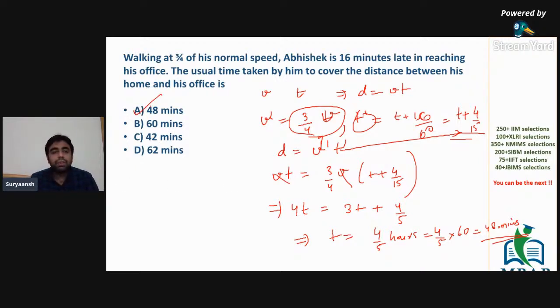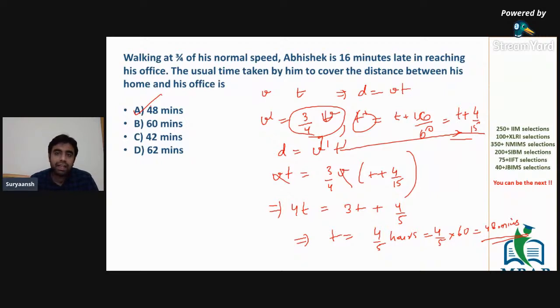All right. So it's a simple question of speed, time, and distance. Initial speed v, initial time t, new speed v dash, new time t dash. We know that the new speed is 3/4, 75% of the initial speed, and the new time is 16 minutes more because Abhishek gets 16 minutes late.